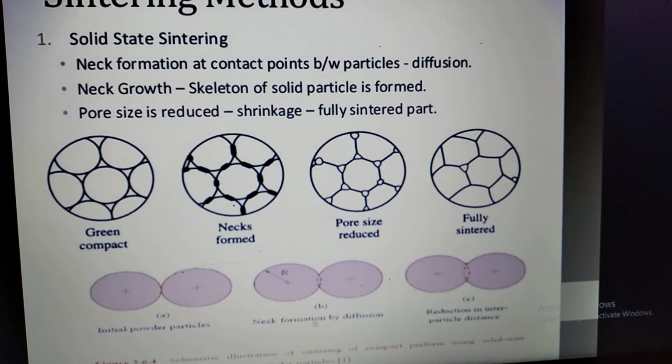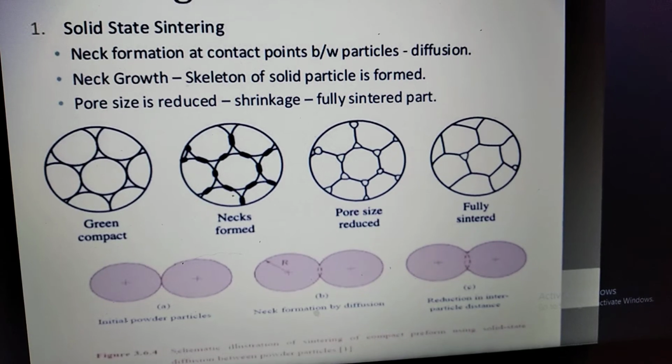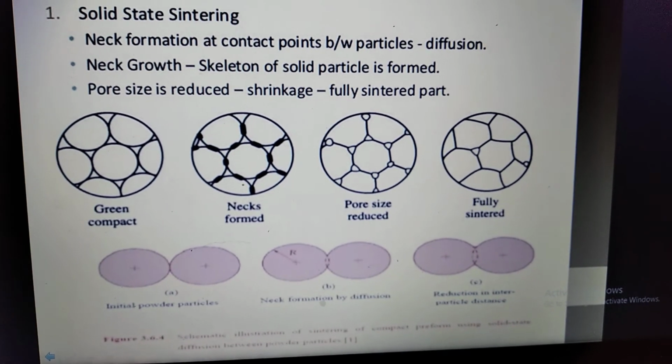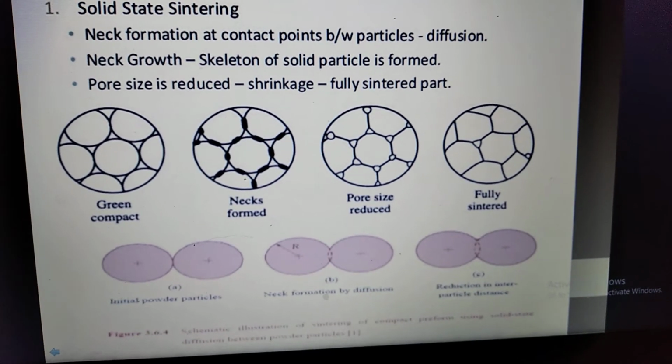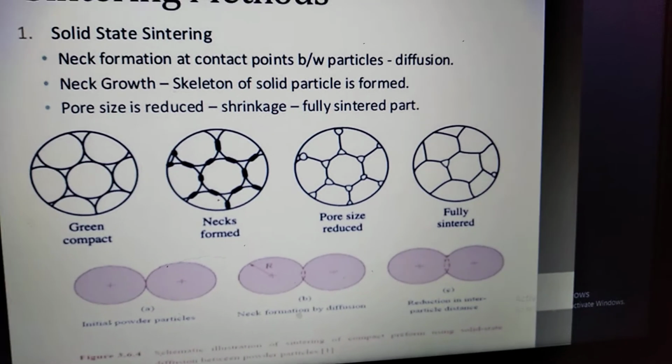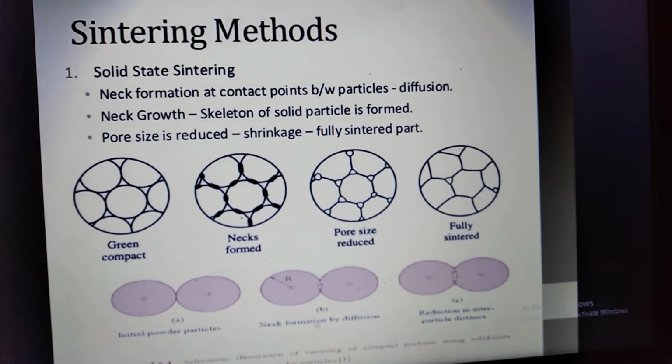From diagram A you can see the initial powder particles, and as the temperature increases, neck formation starts and diffusion takes place. This diffusion is known as solid state diffusion. From this diagram you will come to know how the diffusion process takes place.